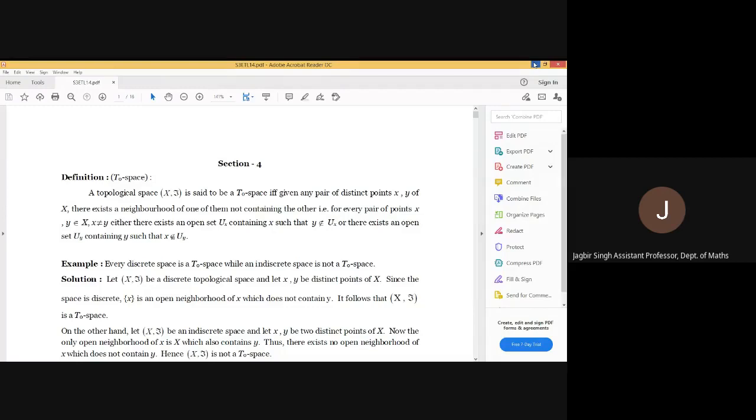So X is a topological space. It will be T0 if we are considering any two elements x and y. Then there will exist an open set, say Ux, which contains x but not y, or there exists some open set Uy which contains y but not x. Only one set is required. If we are having another pair x, z, then there will exist some open set G which contains either x or z.